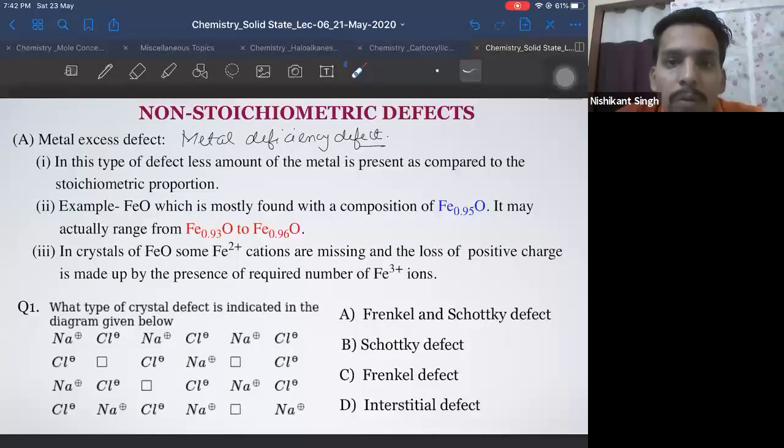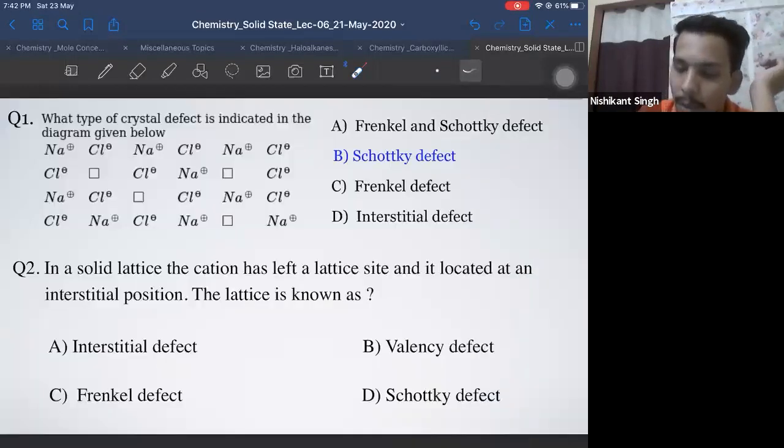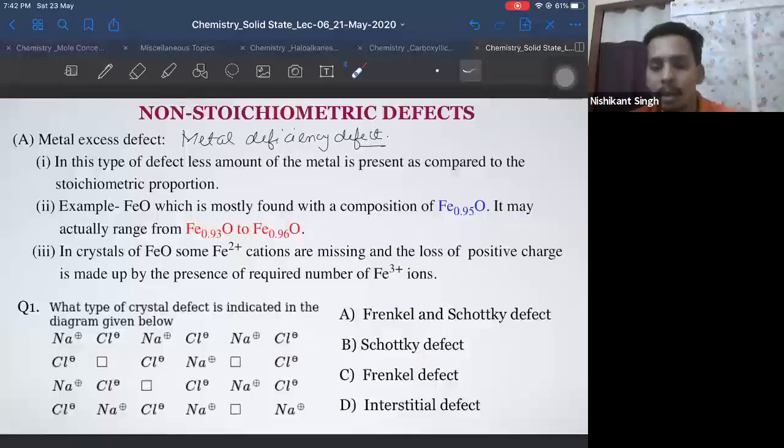Now, many of you have voted for B, right? Let's see. The answer is B indeed. Why is the answer B? Do not worry about how many Na plus or Cl minus there are, because the lattice has not finished, so it will continue. Now you see a total of 4 ions are missing from the lattice.